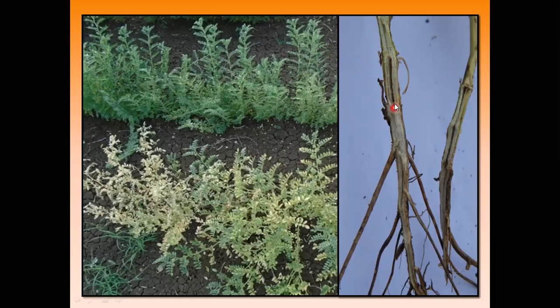Here this brownish discoloration is seen inside the root portion as well as the stem portion of the chickpea.